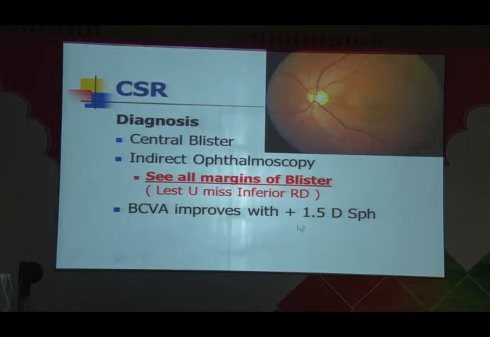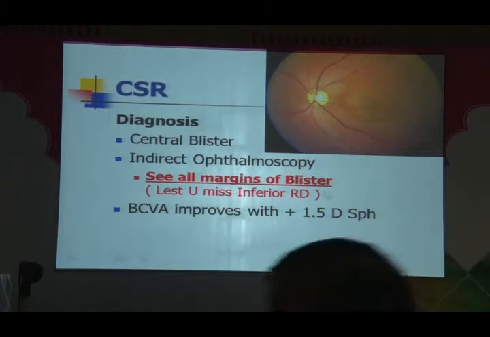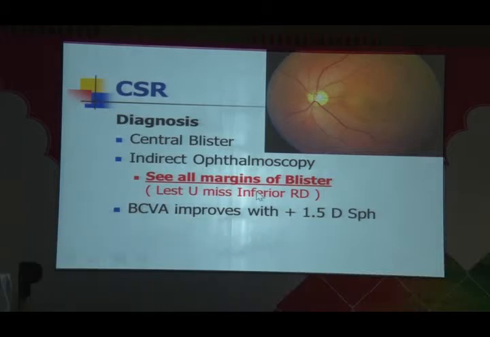So diagnosis is by and large clinical. We see the central blister, but everybody should be seeing the inferior margin, because there have been reports and blunders by everybody that the inferior margin is sometimes not seen, and an inferior detachment can sometimes be missed. And the classic picture is that with a small plus addition, most patients of CSR will improve, say, from 6/24 to 6/12 or 6/9.